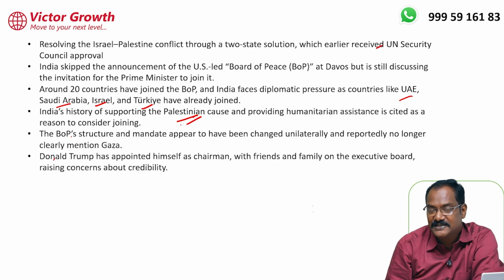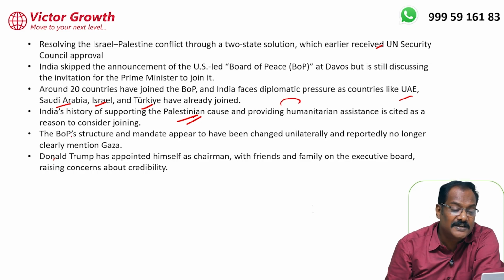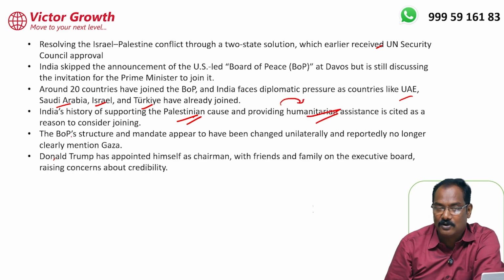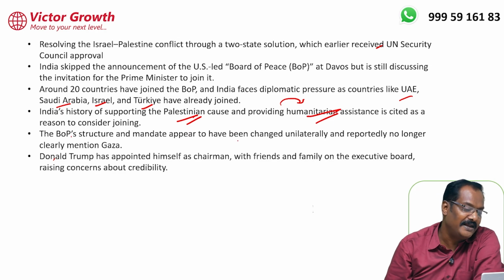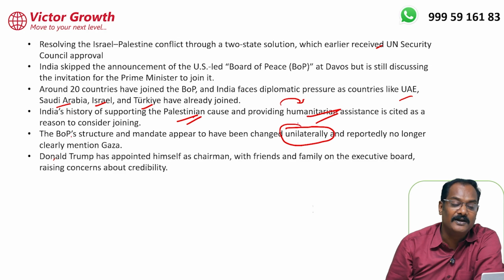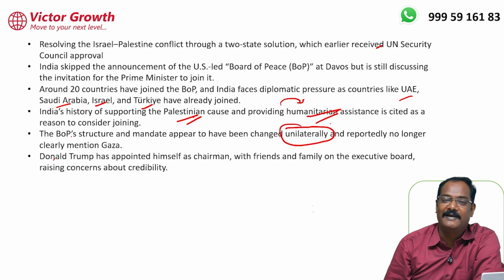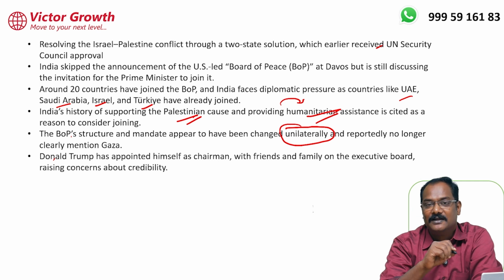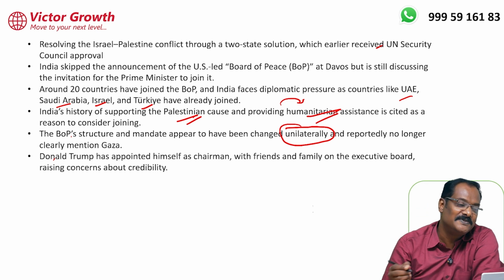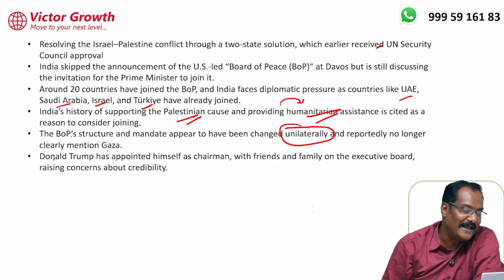India is supporting the Palestine cause. India wants Palestine to be an independent country, and India has given a lot of humanitarian assistance to them: a lot of medicines, food materials. So that is one of the reasons we might consider joining, but still we have not joined. We have not gone for the meeting, inauguration and all. Why mainly? Because it appears to be unilateral; the US will determine. All the countries joining are super fans of Trump. That's what the newspaper said. Only the countries that want to be supportive or allies have joined.